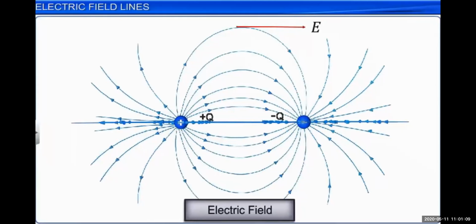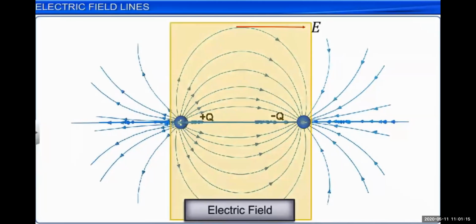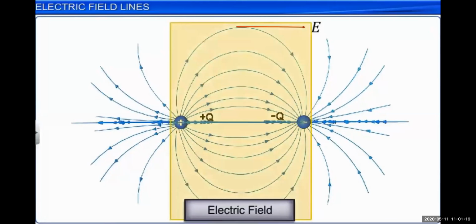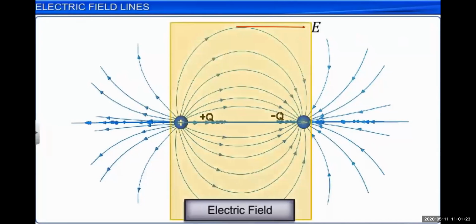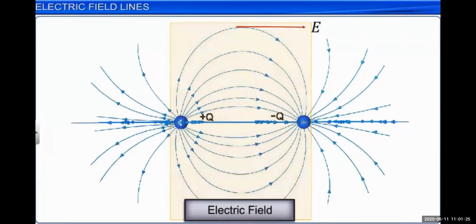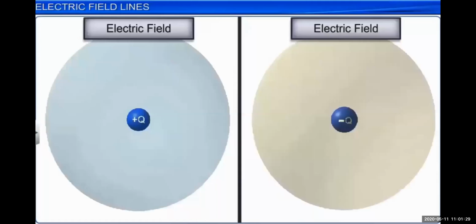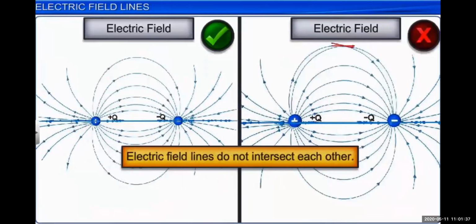Now these electric field lines are imaginary, but they originate from the positive charge particle and terminate at the negative charge particle. So this animation shows how the electric field lines actually exist between two oppositely charged particles. We have two charged particles, and you can observe these electric field lines.